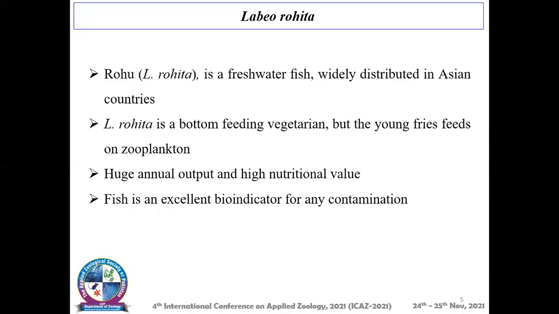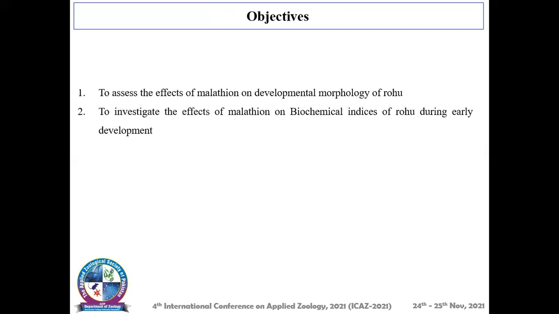Labeo rohita. Rahu or Labeo rohita is a freshwater fish widely distributed in Asian countries, specifically Bangladesh, India, Pakistan, Vietnam, and Myanmar. Labeo rohita is a bottom-feeding vegetarian, but the young fries feed on zooplankton. Labeo rohita is economically a very important fish with huge annual output and high nutritional value. Fish is an excellent bioindicator for any contamination in the environment.